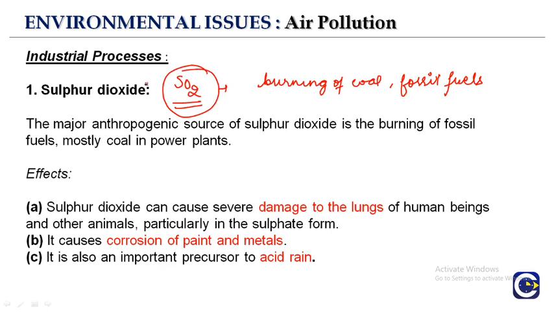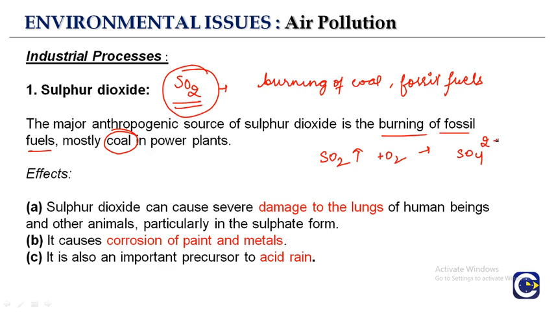The major anthropogenic source of sulfur dioxide is burning of fossil fuels, mostly coal in power plants. Once sulfur dioxide is emitted into the atmosphere, it can be converted through an oxidation reaction into particulate sulfates.